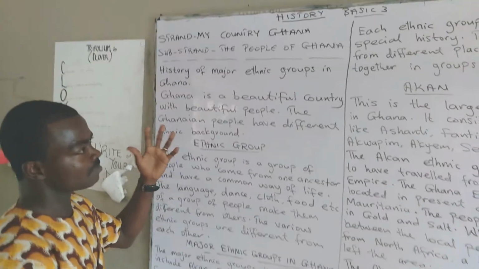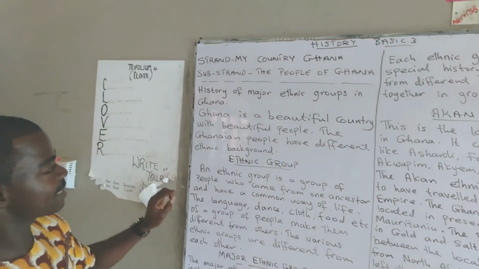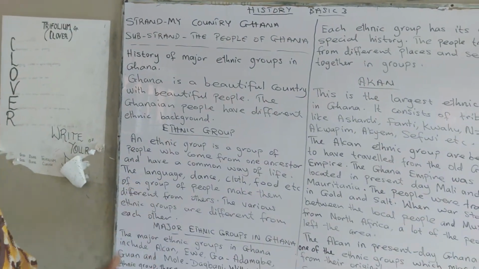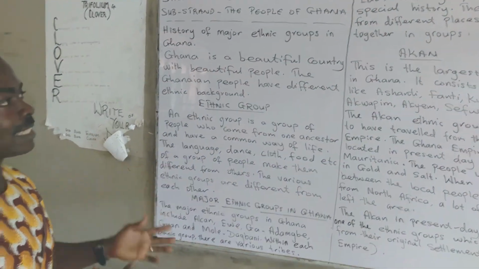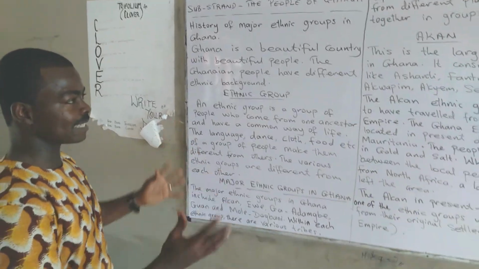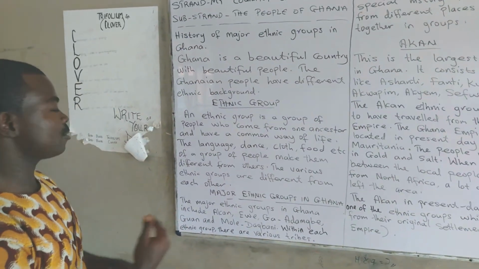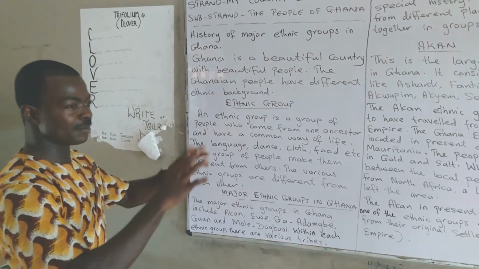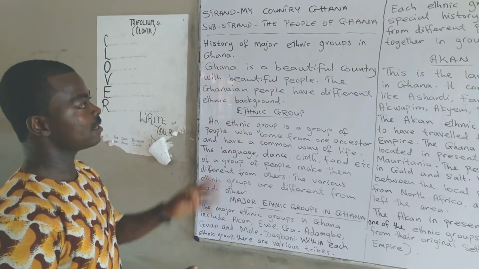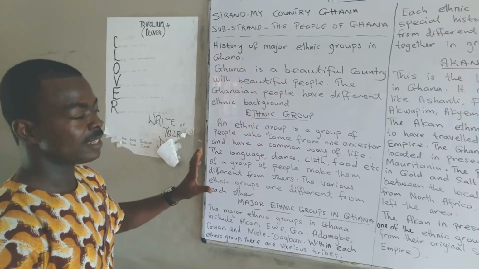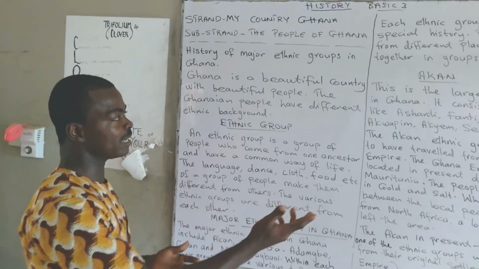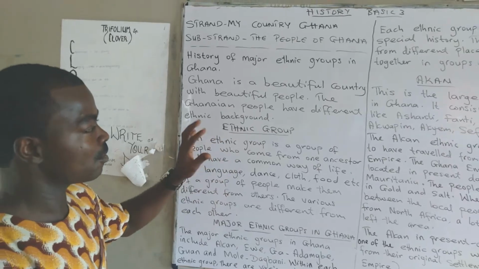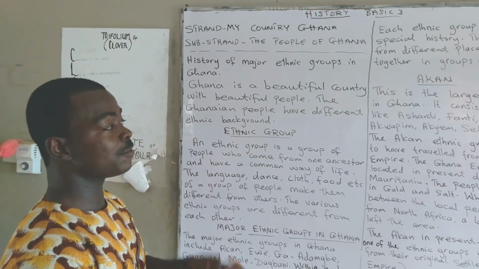So, as you've learned, Ghana is a country with different ethnic groups, or people from different ethnic backgrounds. You've seen what an ethnic group is, and what makes an ethnic group different from the other. You've also seen the major ethnic groups in Ghana, where they can be found, and what makes them different from the other ethnic groups. So this is what we've learned so far for today. The lesson is going to continue from tomorrow. We are going to learn details about the major ethnic groups. So what we've learned so far, I'm going to give you work to narrate.